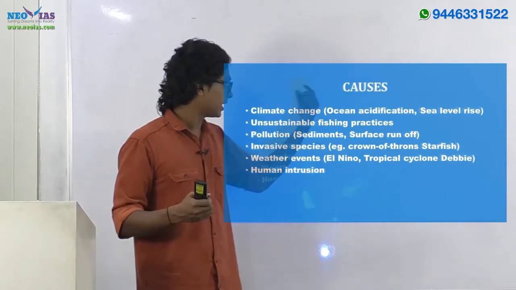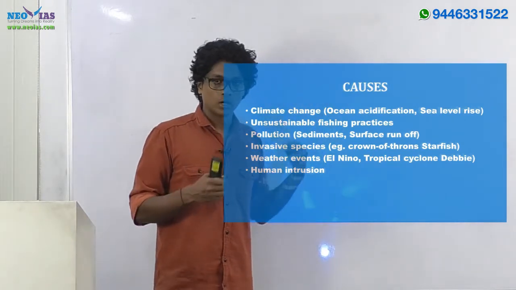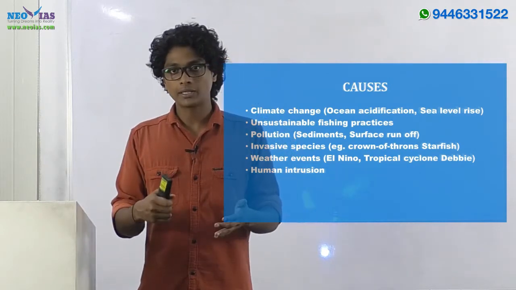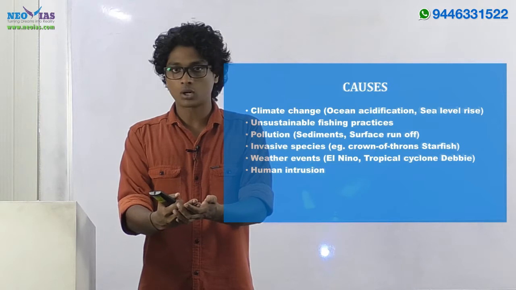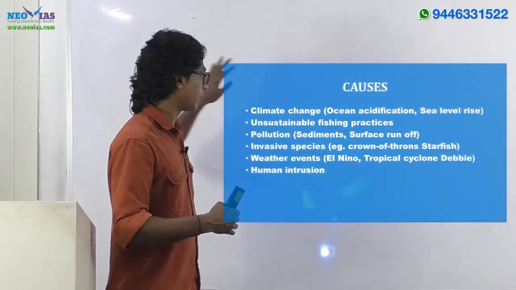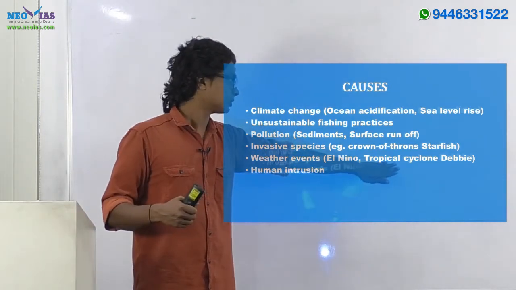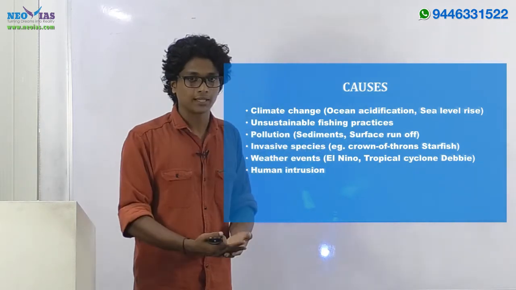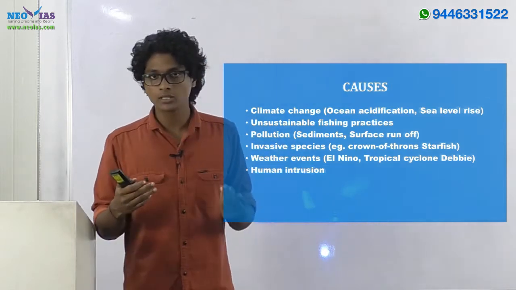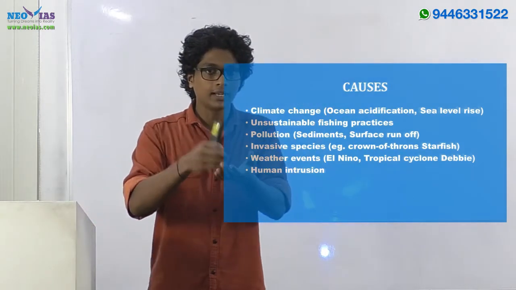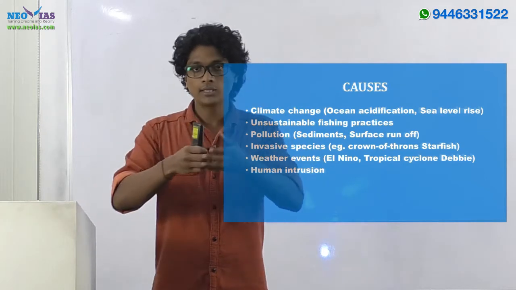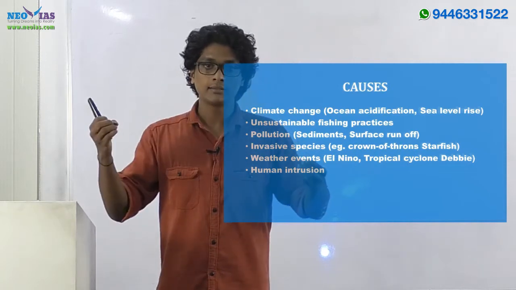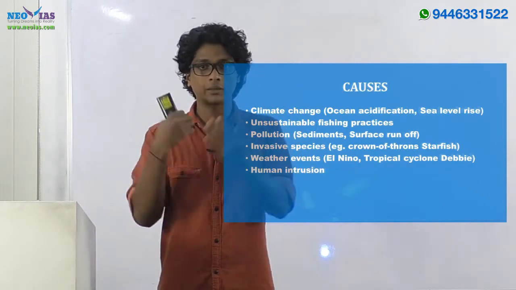Again, this point is specifically in the case of coral reef. If we are having more El Nino events, sustained El Nino events, then throughout the globe coral bleaching will be there, as well as in the case of the Great Barrier Reef. And in the case of tropical cyclone Debbie, it has resulted in sustained coral bleaching. Coral bleaching means that due to these reasons the algae will leave the corals, and they are normally colorful, but if the algae leave them, they will become whitish in color, or they will get bleached.